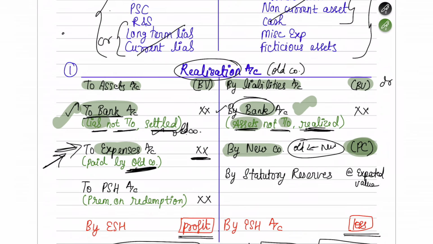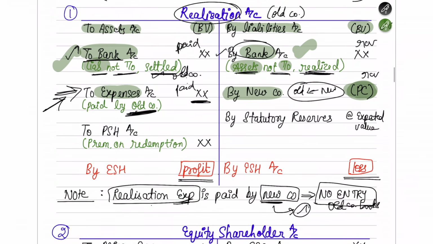Okay. So here you paid the liabilities, here you paid the expenses, here you received the money from selling the assets, here again you received money from the new company. So all this once you have written here.